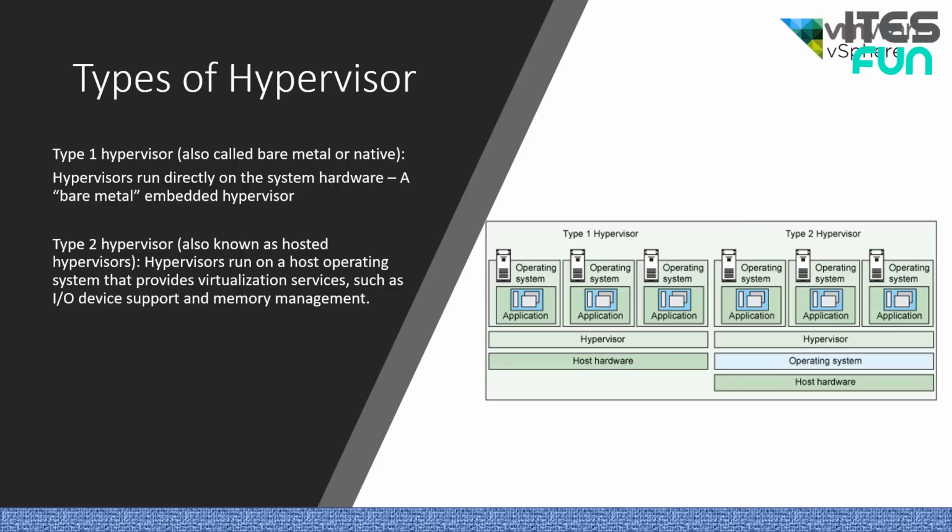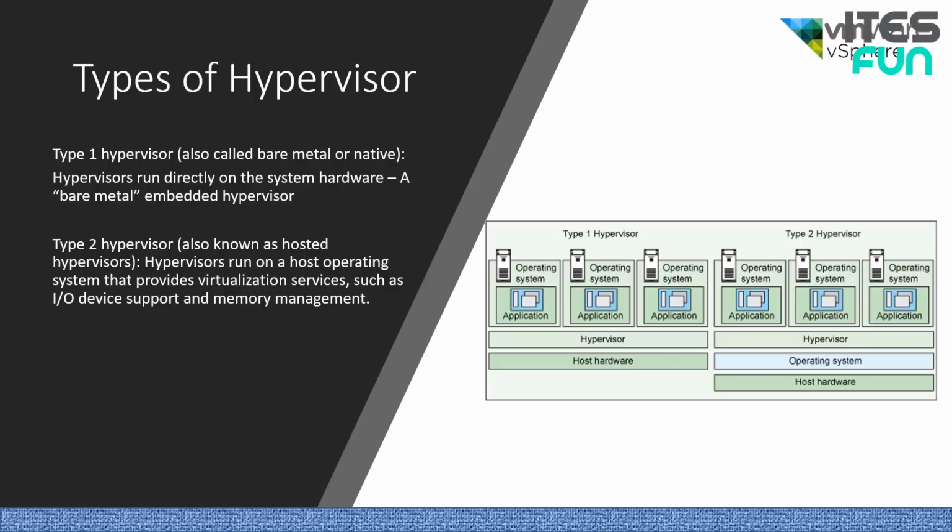If you look at the diagram for the type 1 hypervisor, we have the host hardware where we have storage, memory, and processor, all of them there. Then we have the hypervisor layer directly. There is no operating system in between them. And above them we have operating systems and the applications installed under them.